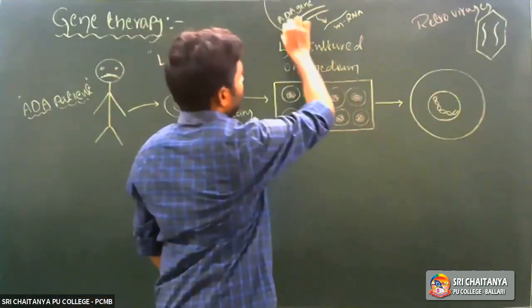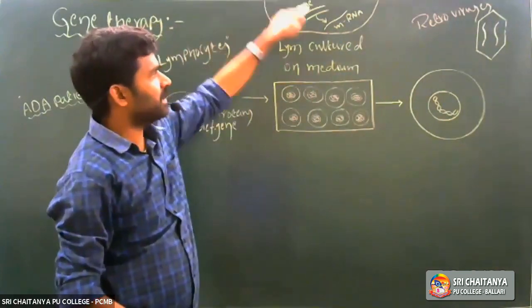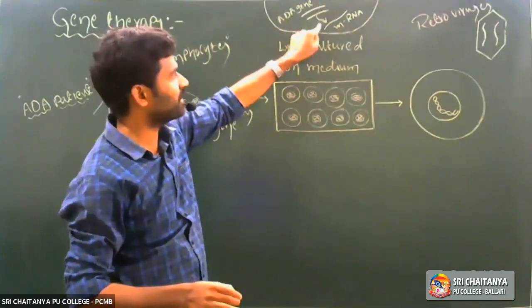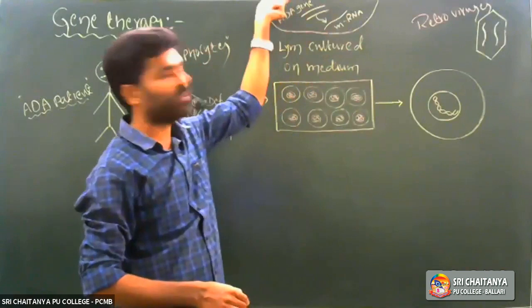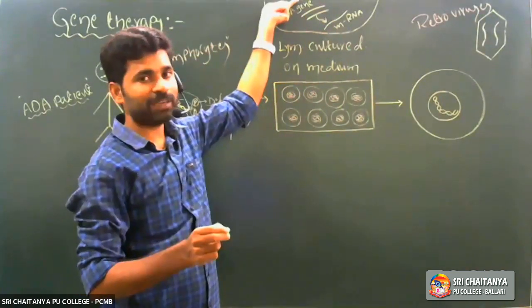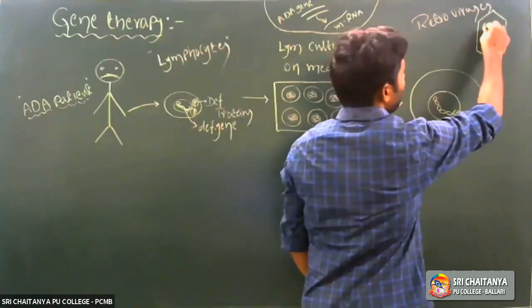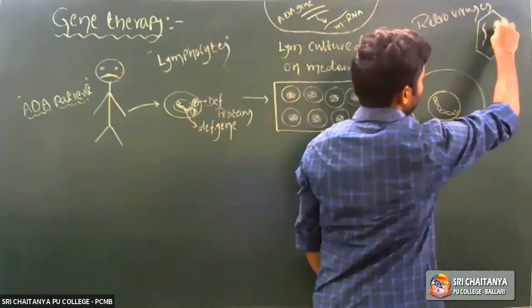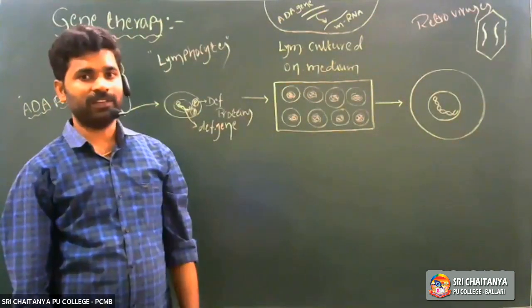It has no special name. For understanding purposes I am saying this, all right? So the ADA genetic material undergoes transcription and synthesizes mRNA, right? That is the functional mRNA of the ADA gene. Okay, right? So that functional mRNA of the ADA gene is introduced into the retrovirus genetic material. Is it clear?